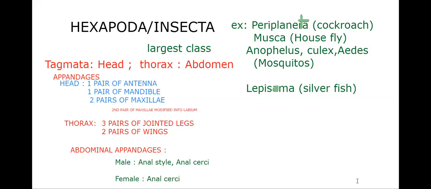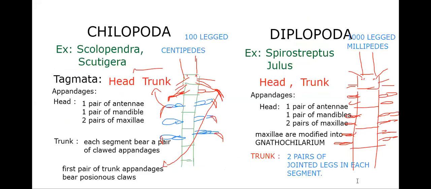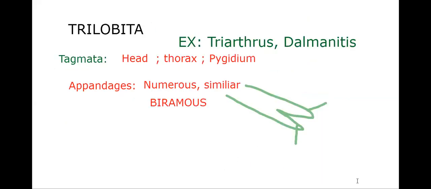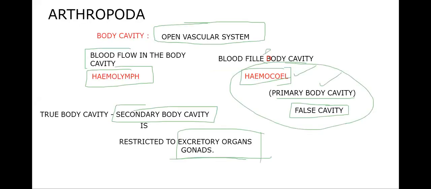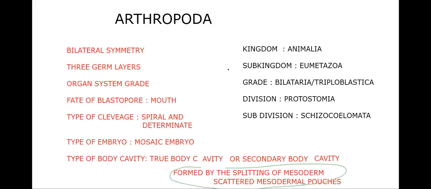So this is a bigger one, that's why it took some time. Appendages of each and every class. Okay, so that's it, the story of appendages. Now let's move to the general characters. Bilateral symmetry, three germ layers, organ system grade of organization, fate of blastopore is mouth, type of cleavage is spiral and determinate,